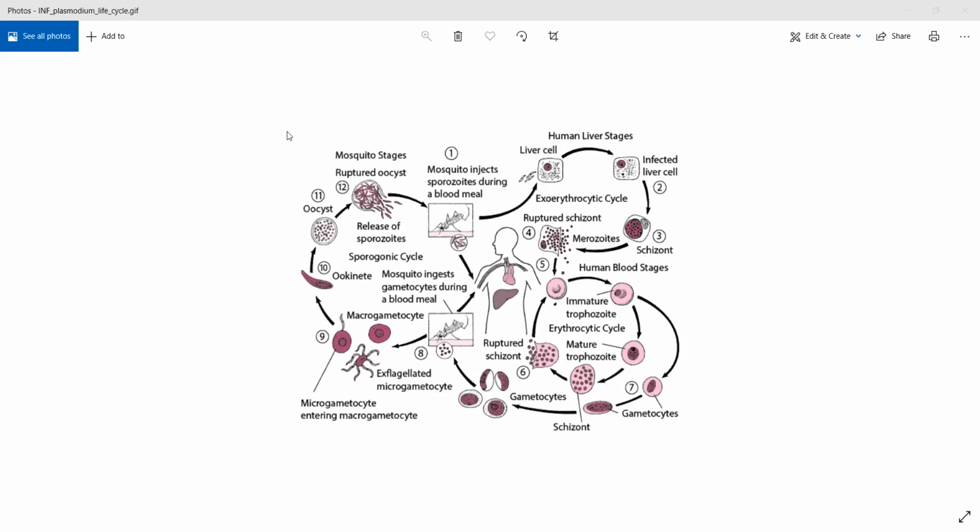Other merozoites will enter into blood and start attacking your RBCs. So most of the merozoites will enter into blood and attack RBCs, wherein the erythrocytic cycle starts, and the rest of the merozoites will enter into fresh liver cells. They will not kill the liver cells, nor will they start dividing. They'll simply sleep. Those stages are called hypnozoites. Did you understand what the exoerythrocytic cycle is?